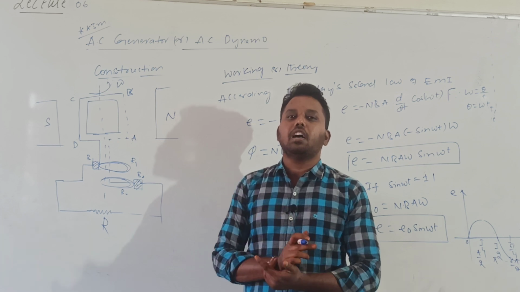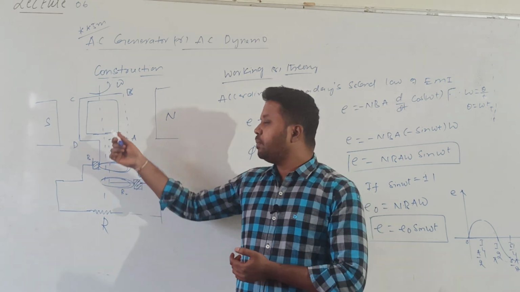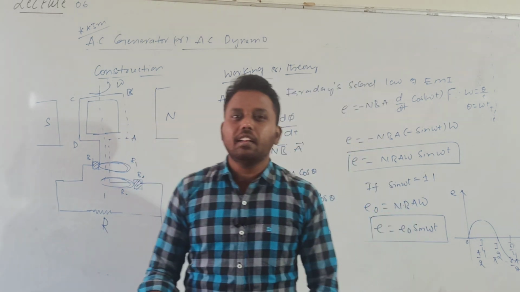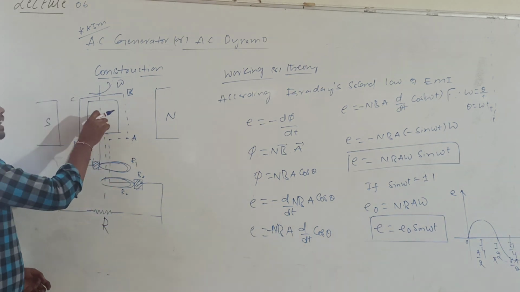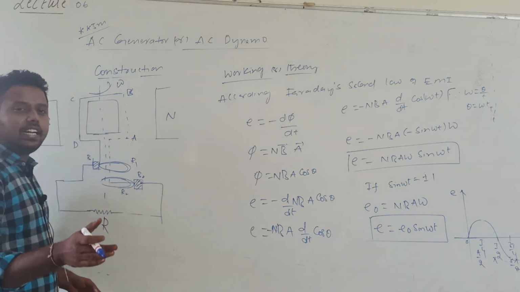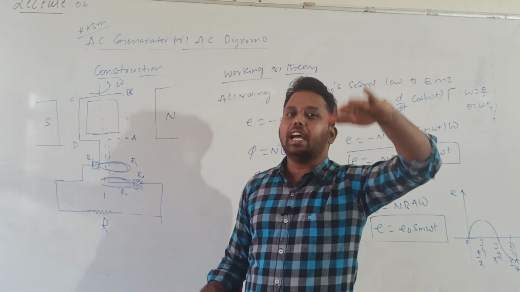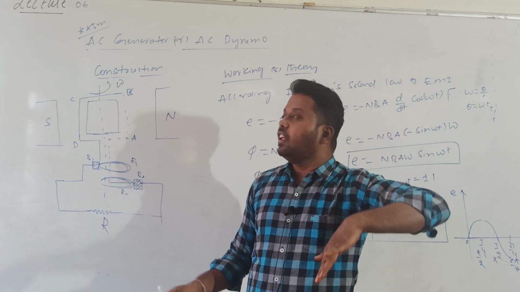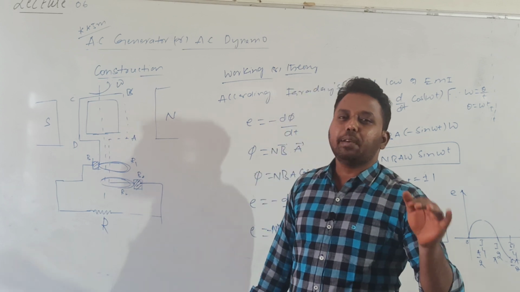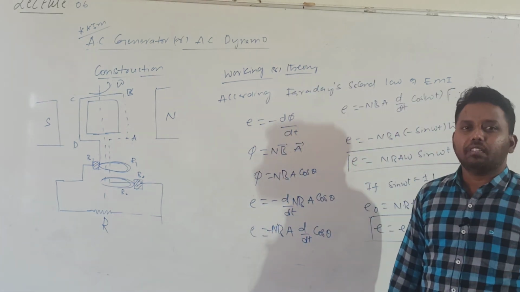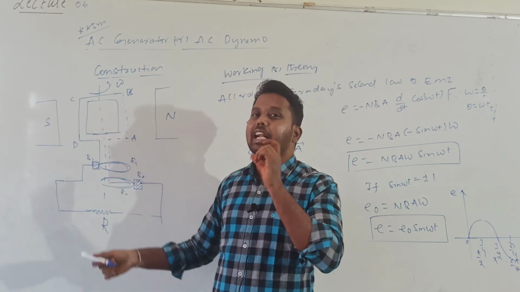One more important point is that this armature can be rotated in a number of ways. Based on the rotation of the armature, we can produce different types of electric power, for example hydraulic power, thermal power, and nuclear power. In hydraulic power, the current is generated near the dam. Whenever water is falling from a height, it has some potential energy. That potential energy is utilized for rotation of this armature. Such type of electricity is called hydraulic power.